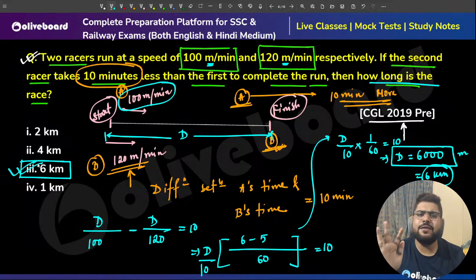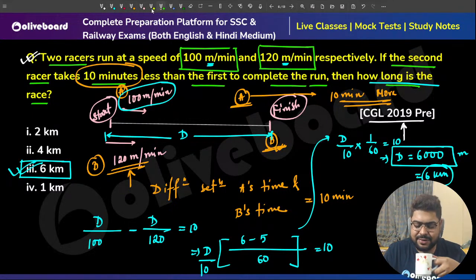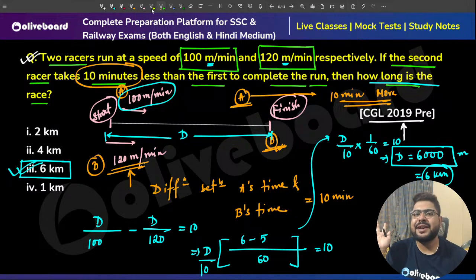Very, very basic question, not based on anything. It's a very simple question. As this was the first question, I've taken this very simple question. I hope this is clear to everyone.